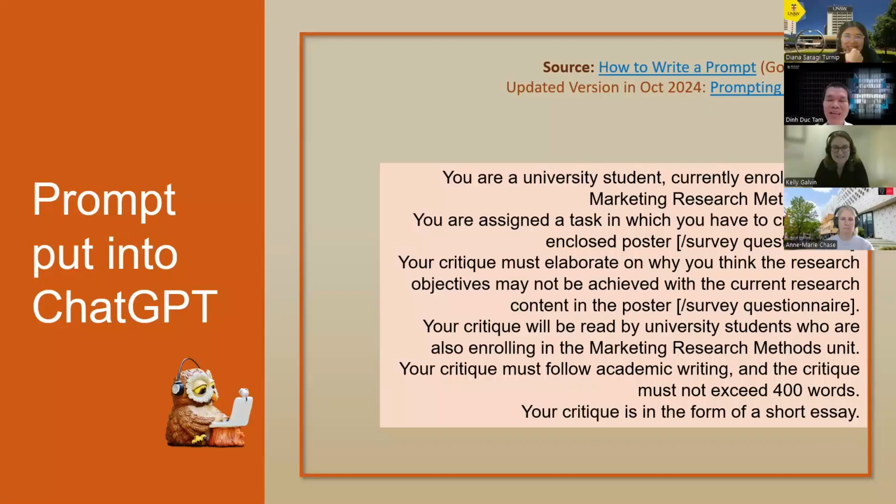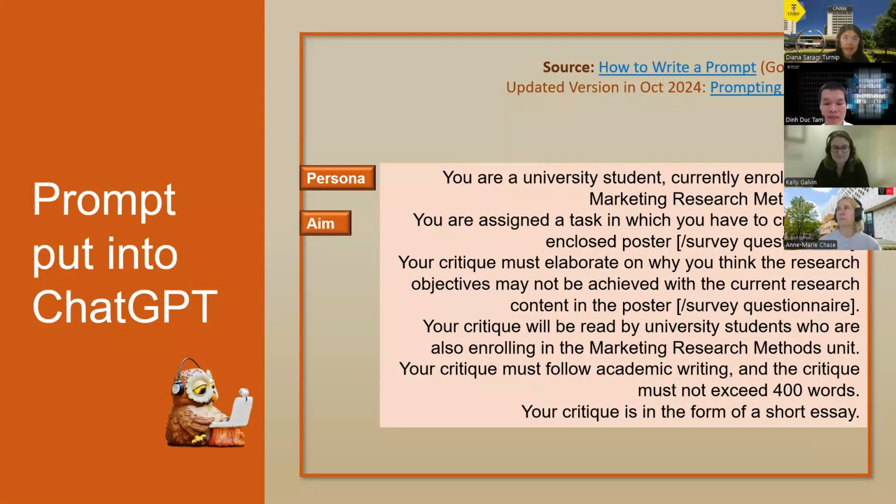So here's the prompt. I created the prompt based on the Google template 2024. "You are a university student currently enrolled in the marketing research method unit." This component is the persona based on the template. "You're assigned a task in which you have to critique the enclosed poster. Your critique must elaborate on why you think the research objectives may not be achieved with the current research content in the poster." So this is the aim.